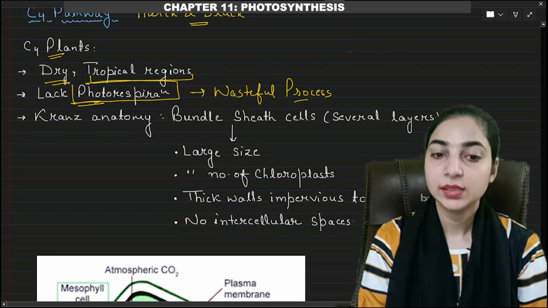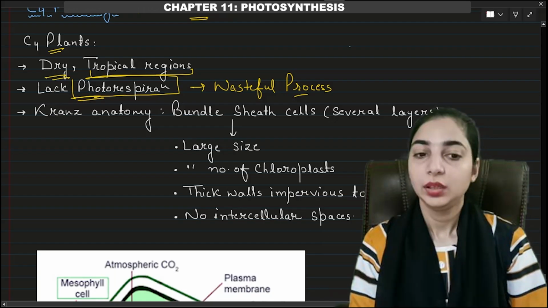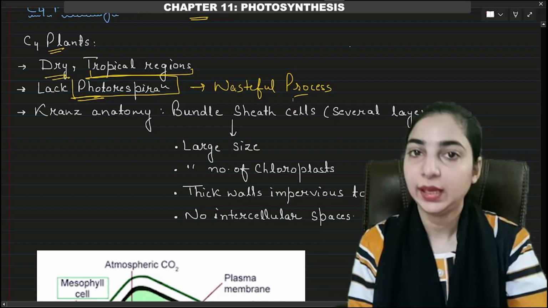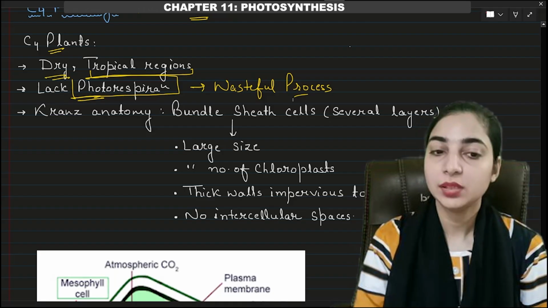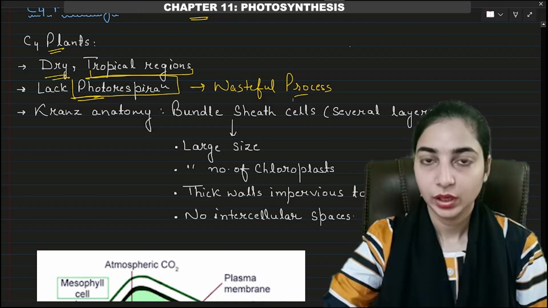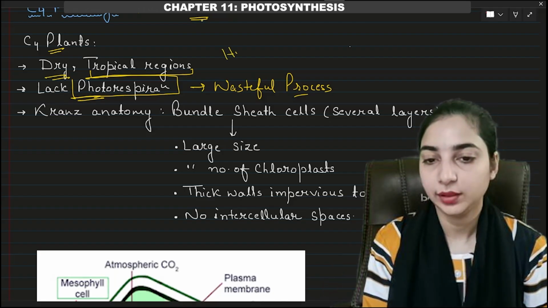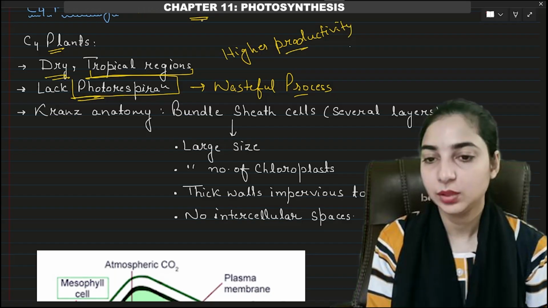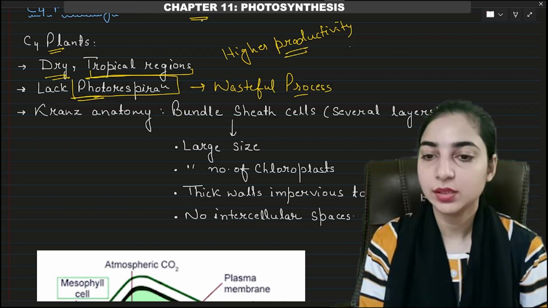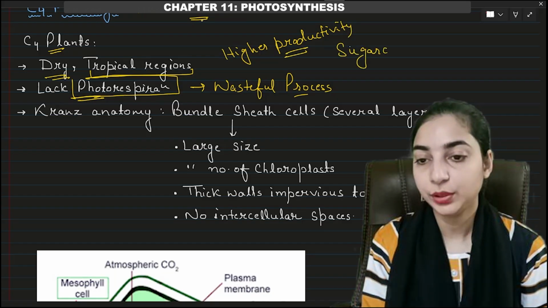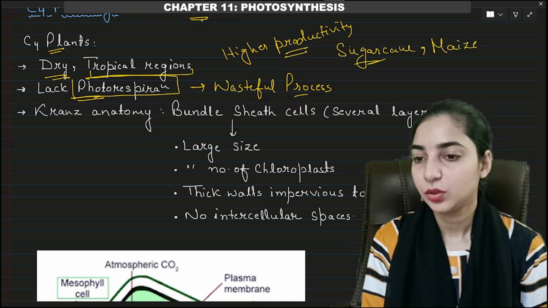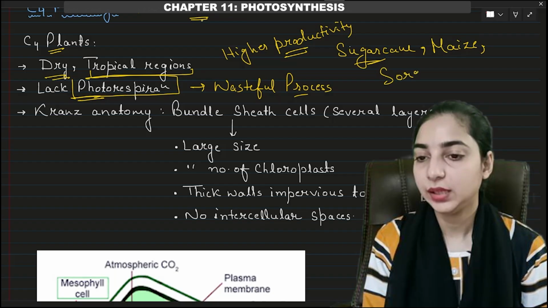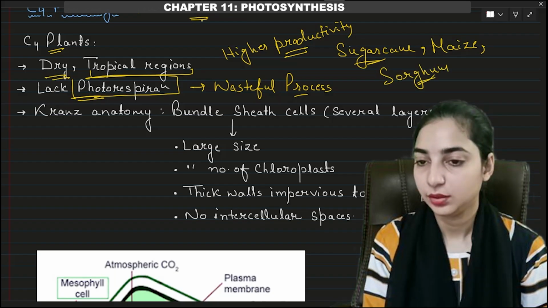So C4 plants lack photorespiration. That means the loss will not be there in C4 plants, so they avoid the loss. Therefore, they will have higher productivity. The C4 plants will have higher productivity than the C3 plants. Okay, this is important. Examples are also important: the examples of C4 plants are sugarcane, maize, and sorghum.